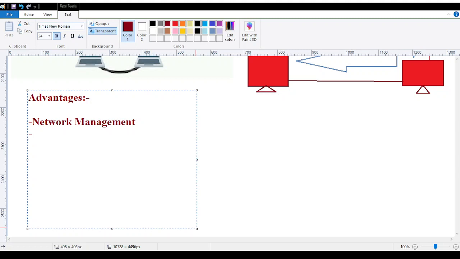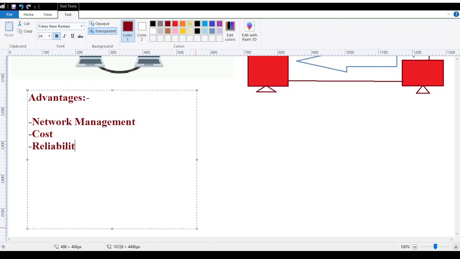Okay, it also helps us in testing our devices. Whatever new device we build that needs to be managed, we can also test it over here. Testing in the sense of whether my device is able to handle the load, whether it is able to route the traffic. That can be done here as well. Cost: the cost is the same as the bus topology, not far from it, but there is a slight difference.